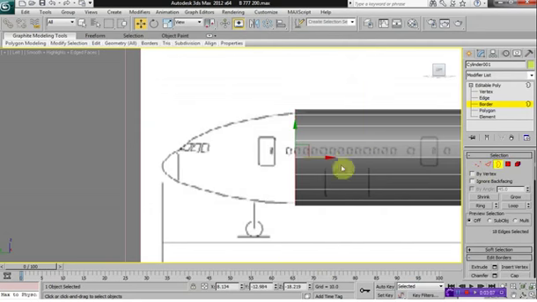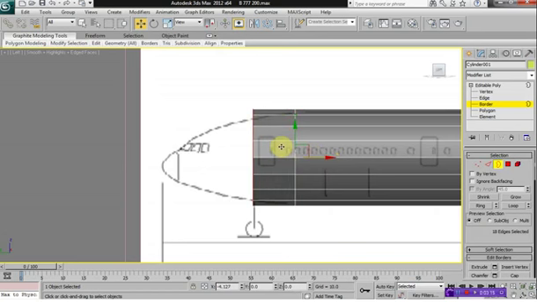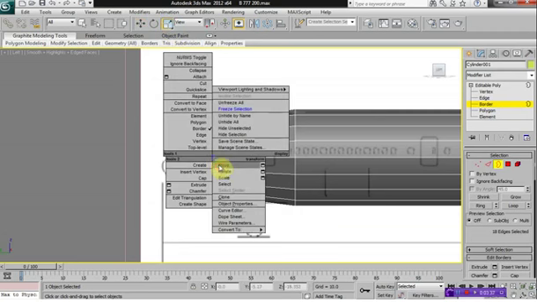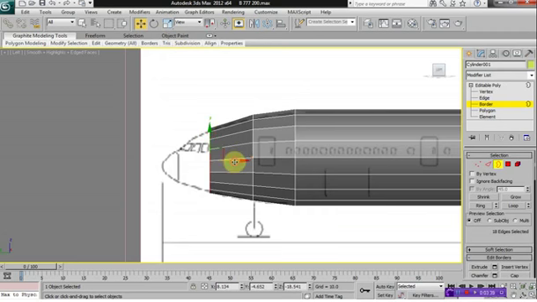So with the border selected, hold down Shift and drag on the X-axis out a little ways. Get your Scale command, and scale it inwards, and then you can use the Move command, and keep on doing this. What we want to do is extrude it out until you get to like the windows area here. Keep on doing this.